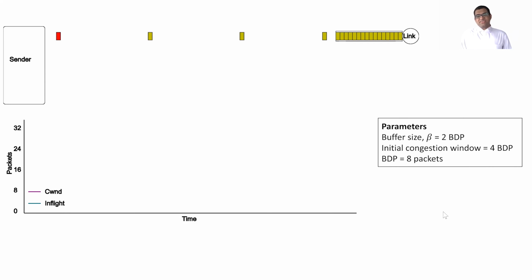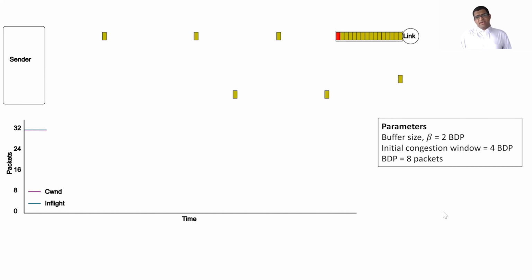First, the adversary orchestrates a series of events that lead to this state. Here, the buffer size is twice the BDP. The congestion window is 4 times the BDP. In this animation, we denote 1 BDP using 8 packets. At this point, the buffer is about to overflow, so the next packet is dropped. We've highlighted the third packet in red because when this packet is detected, the sender would have gotten 3 duplicate acknowledgements, which would allow it to detect this loss.